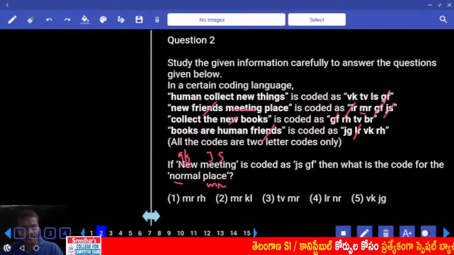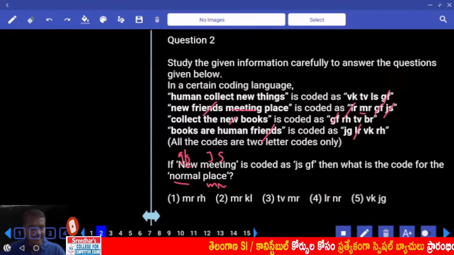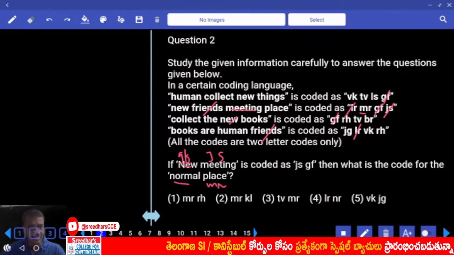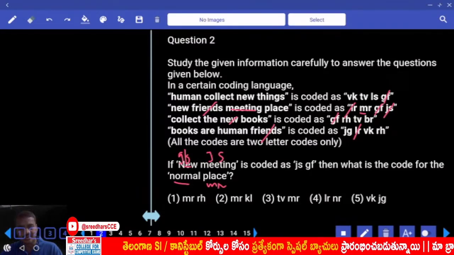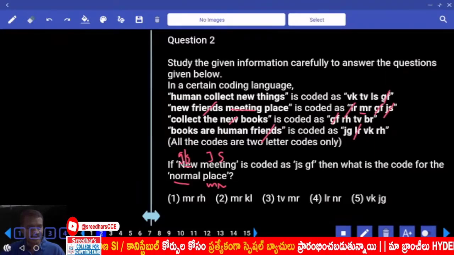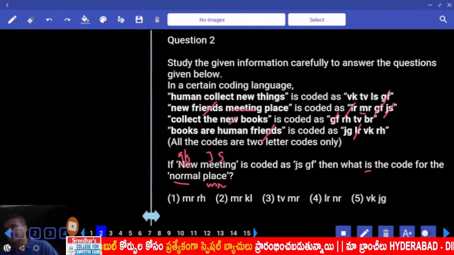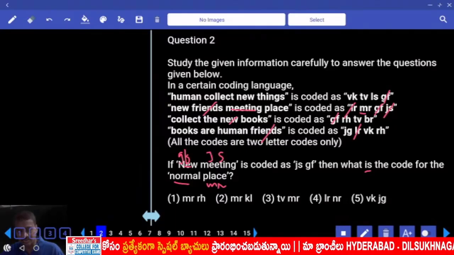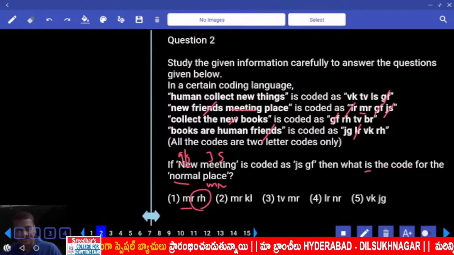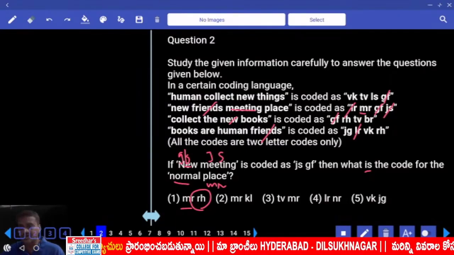Now we need to find out the code to the word normal. And where is this word normal here? As normal is not there, hence what can be the code? Can be the code means a possible code. MR must be there. RH. Can RH be the code for normal?